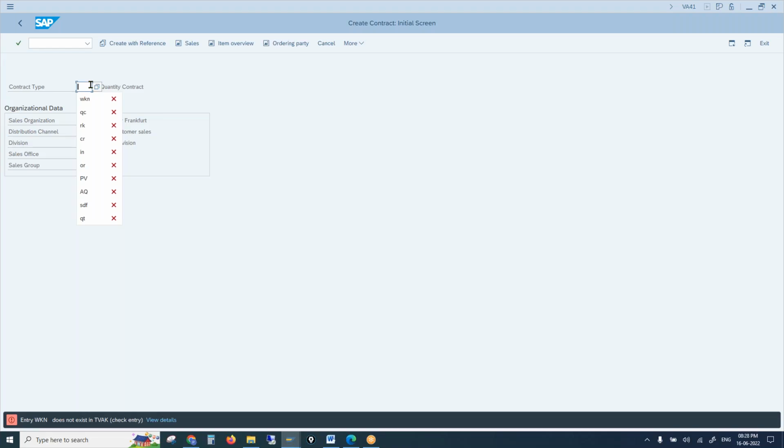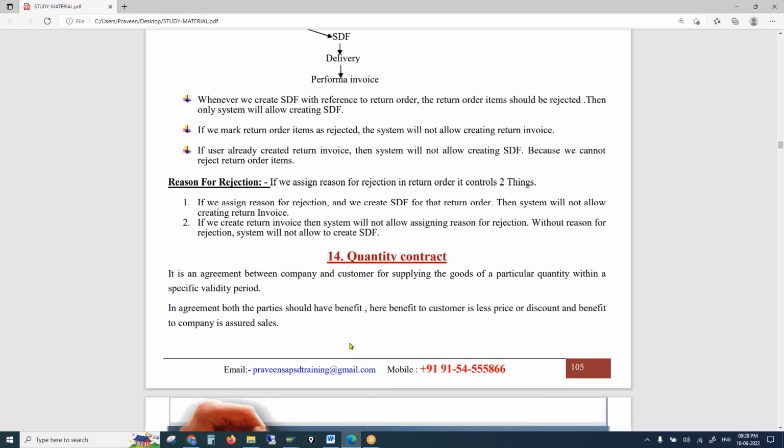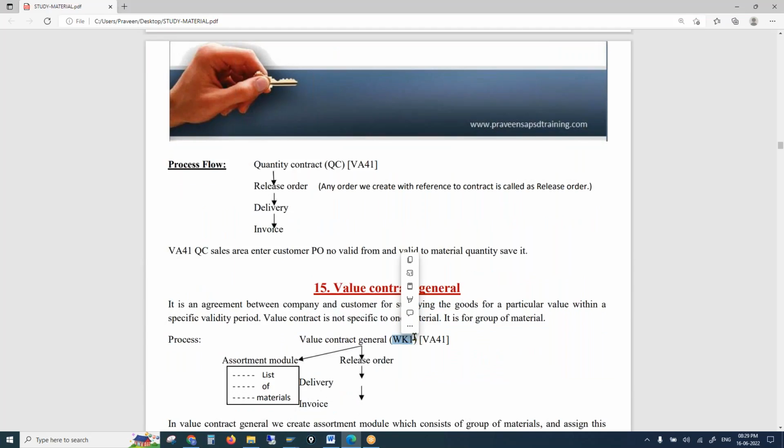It should be KMN, I guess. KMN. So the WKN, value contract document.